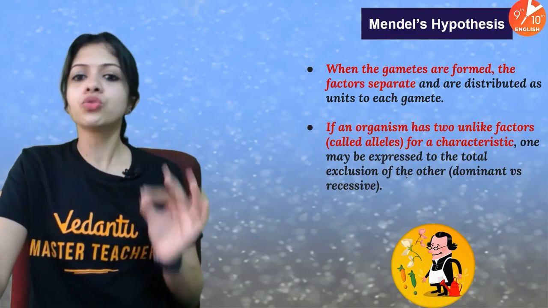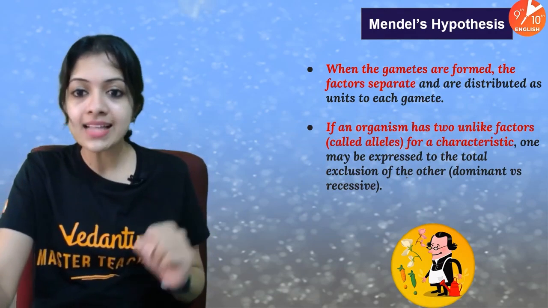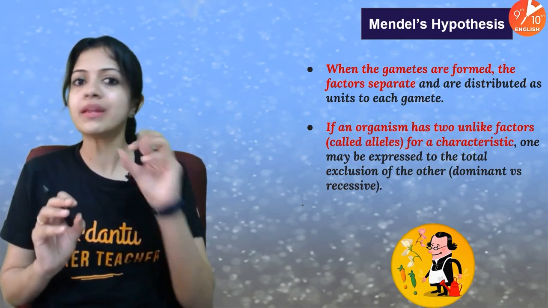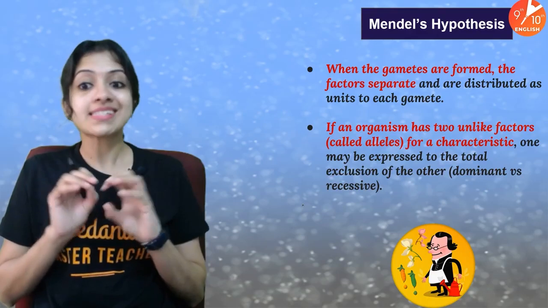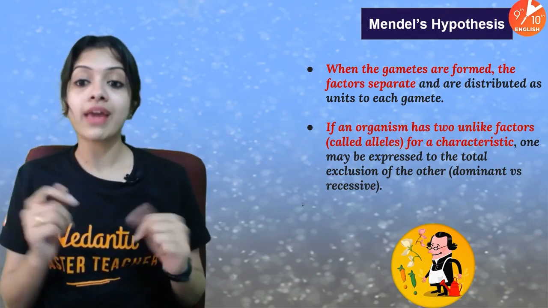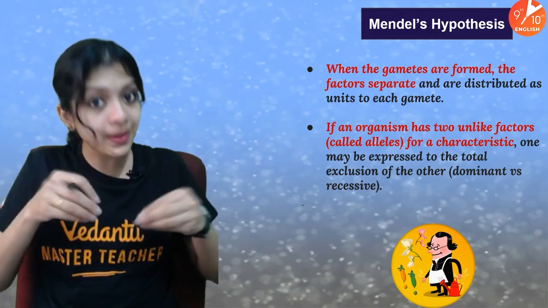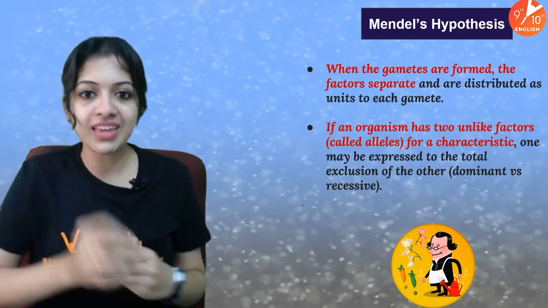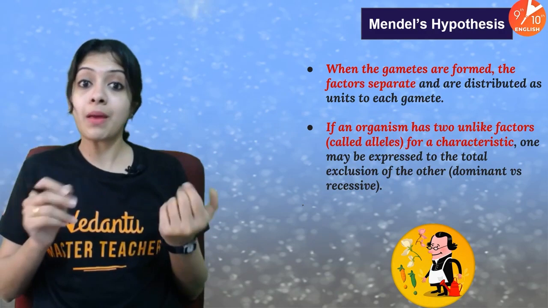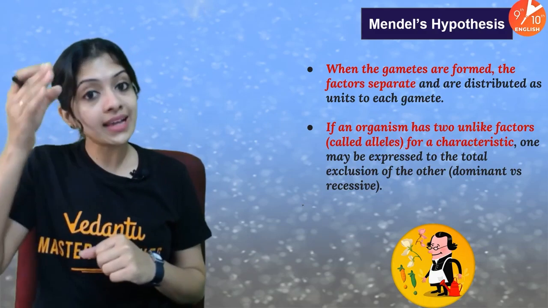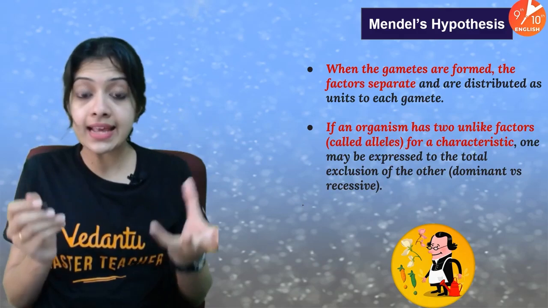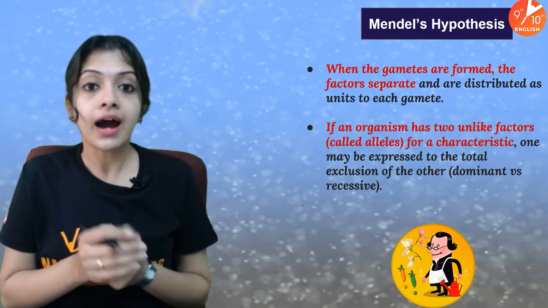And then he also noticed and guessed perhaps that when gametes are formed, the factors probably separate, because I told you factors are normally found in pairs. The factors separate and are distributed as units to each gamete. If an organism has two unlike factors, which we today call alleles, for a specific characteristic, one of them may be expressed to the total exclusion of the other. Remember, I told you dominance and recessiveness. Only the dominant allele gets expressed while the recessive allele gets masked in case it's a heterozygous genotype.